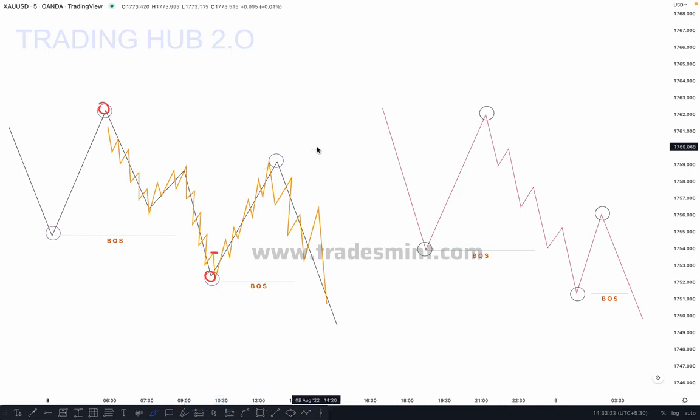Okay, so how can we identify them? This is a very simple thing. First, you can see in the second picture, market momentum is bearish, and every structure looks similar.